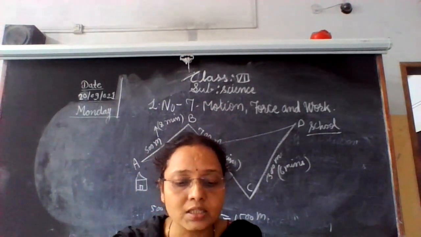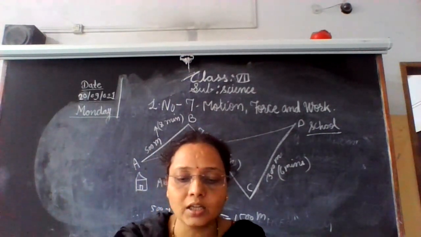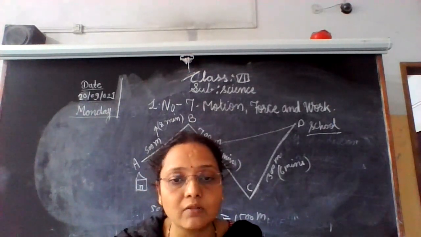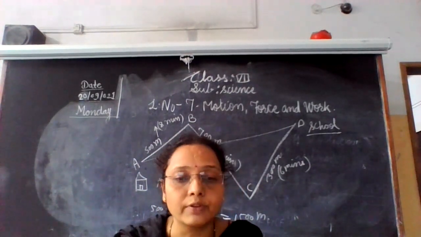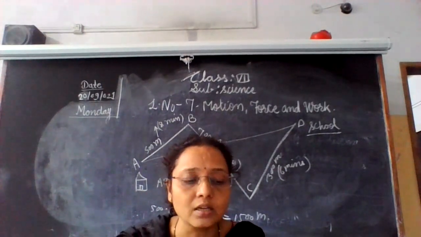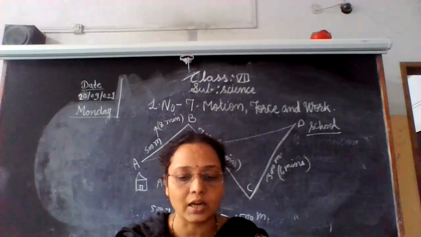The actual distance divided by the time taken gives us the speed of the body. Speed is equal to distance upon time. Whatever amount of distance is covered in unit time, that is the speed.